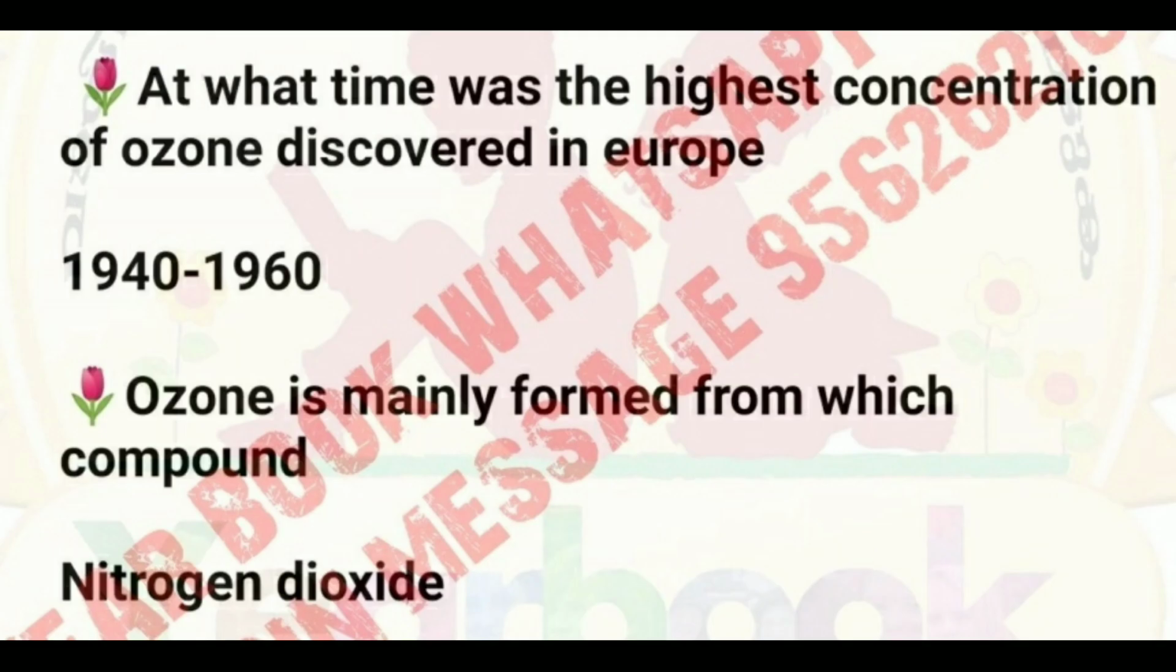At what time was the highest concentration of ozone discovered in Europe? 1940 to 1960. Ozone is mainly formed from which compound? Nitrogen dioxide.